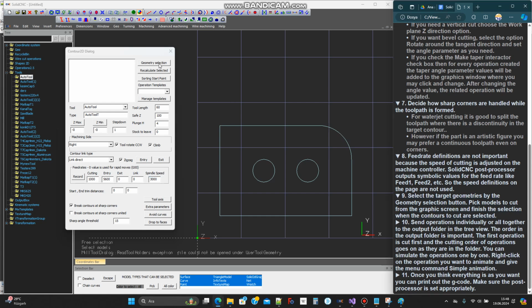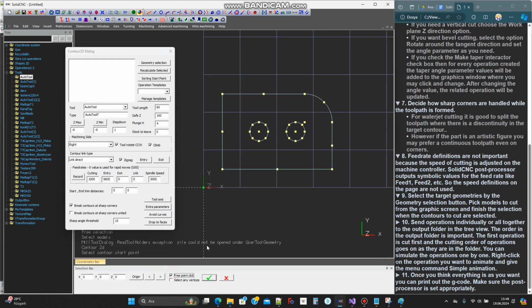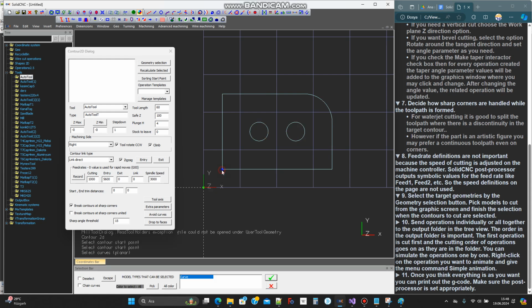Select the target geometries by the Geometry selection button. Pick models to cut from the graphics screen and finish the selection when the contours to cut are selected.